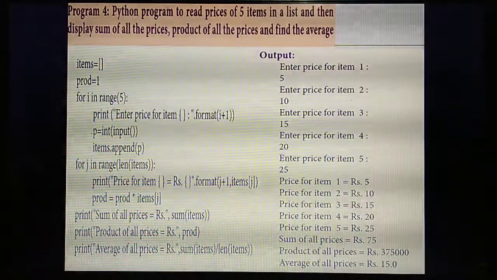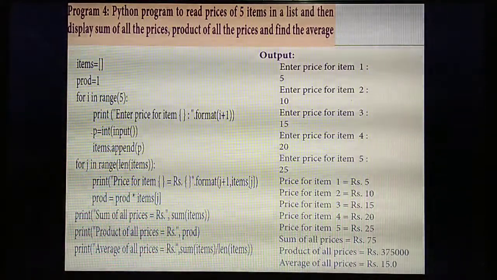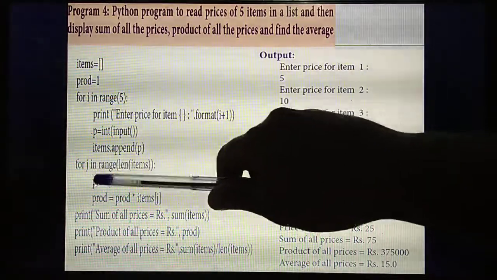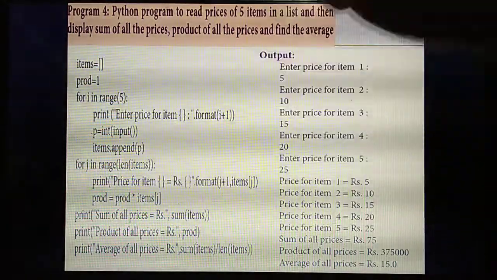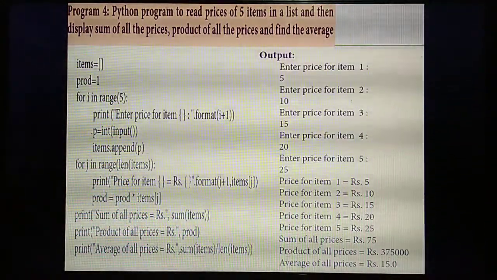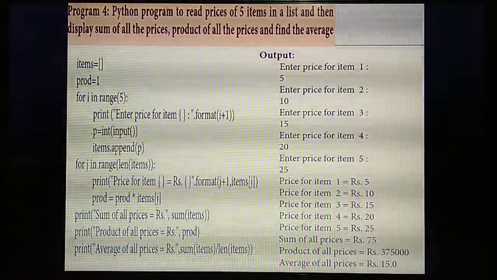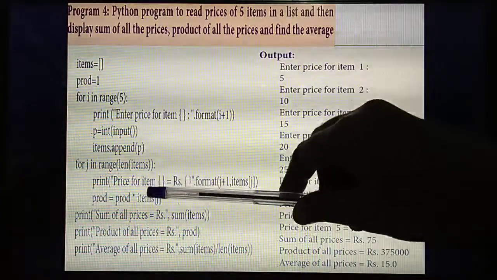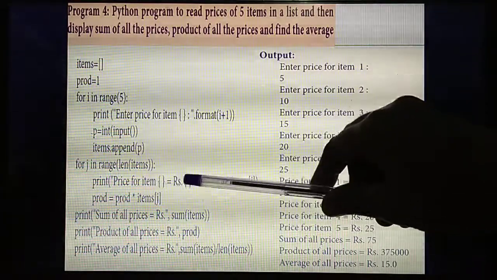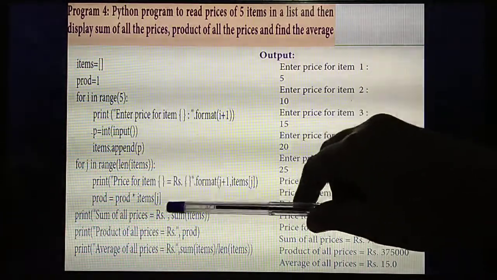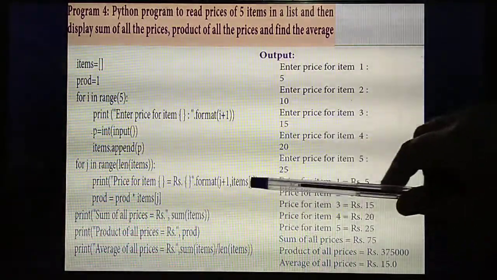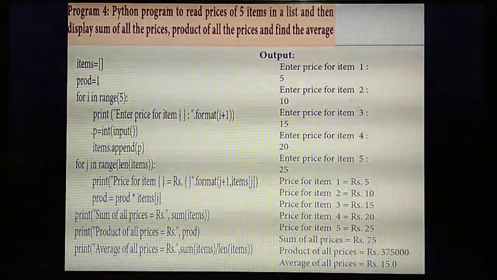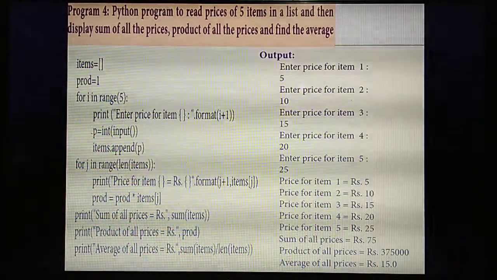So next you are going to display the price of the item in rupees. Okay. So for that, next loop, for loop with variable j. Next you are going to use the range function with the length of the list. What's the name of the function to find the length of the list? len of. Next you are going to display the price of the things in rupees. So price of item in rupees. So each time the price of the item needs to increment, item 1, item 2 till 5. So each time the values need to get stored in which way? List items of j.